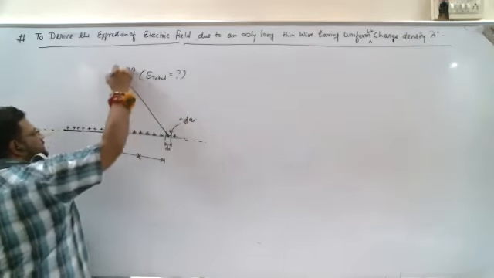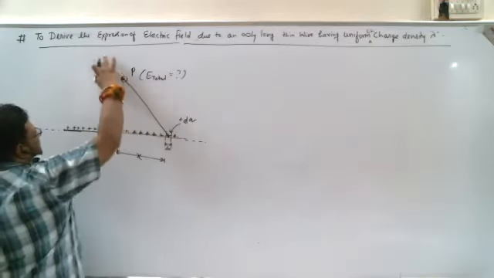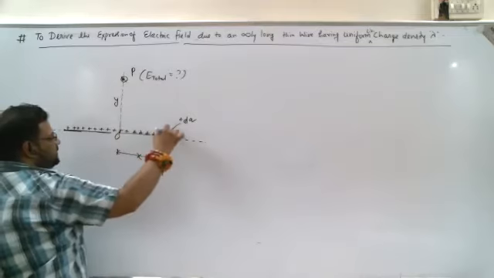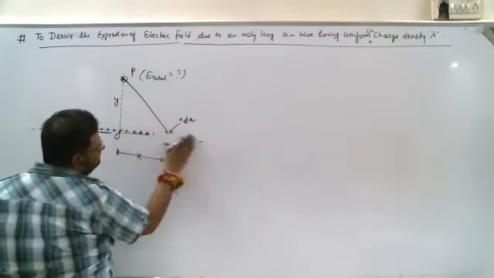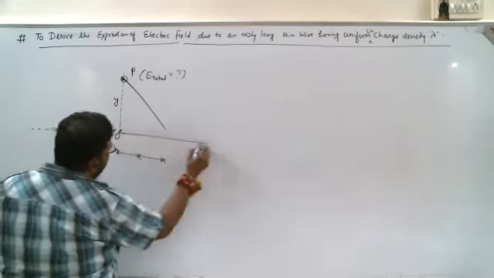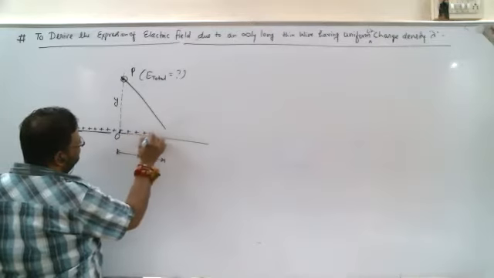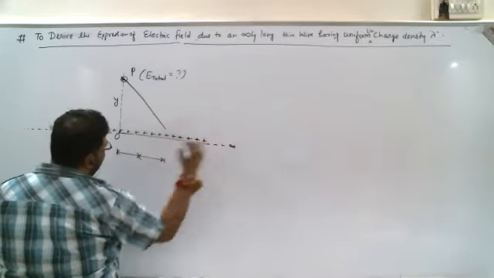So the electric field because of this charge element will be this way. Let me draw it again.